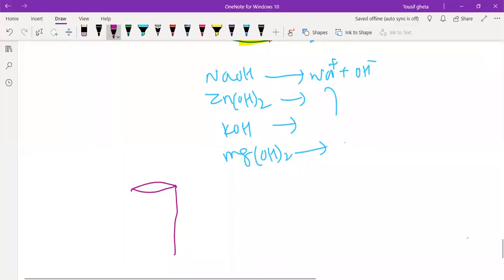I will take one test tube. In this test tube, I will take NaCl.